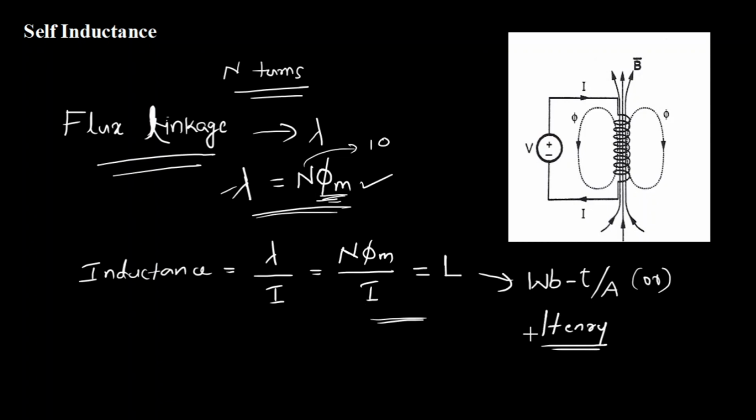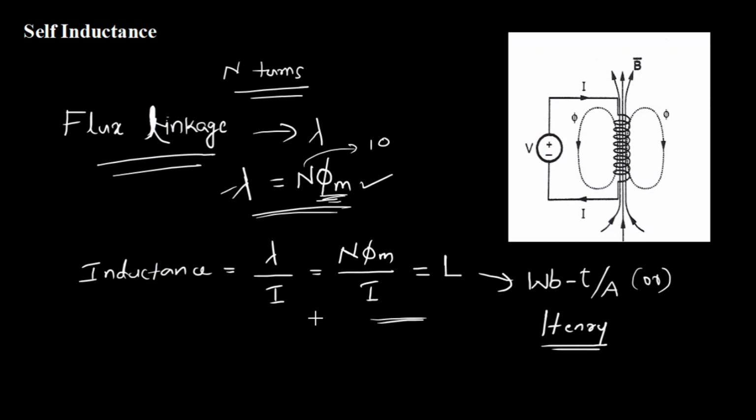So the unit of inductance is in his name, Henry. So this is about self-inductance. Self-inductance is the ratio of total flux linkage to the current flowing through the circuit.